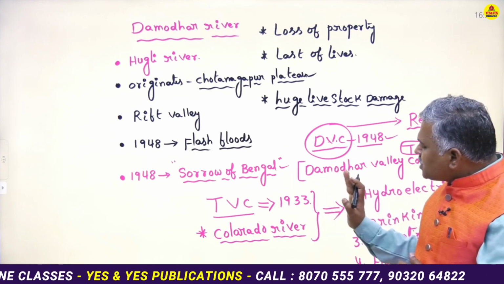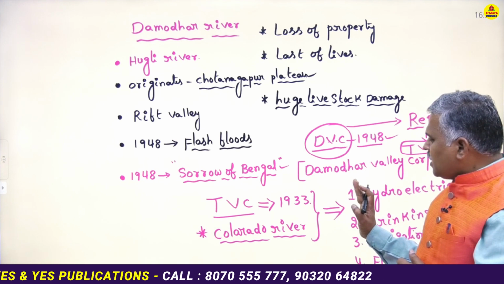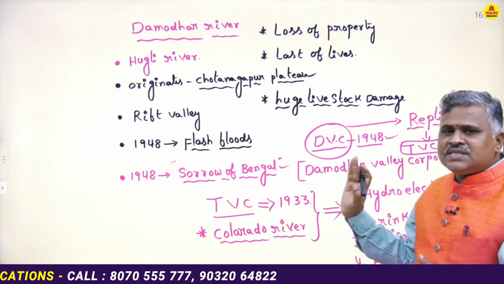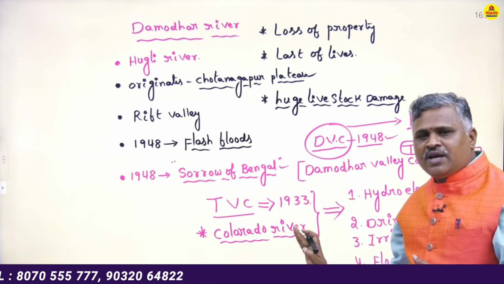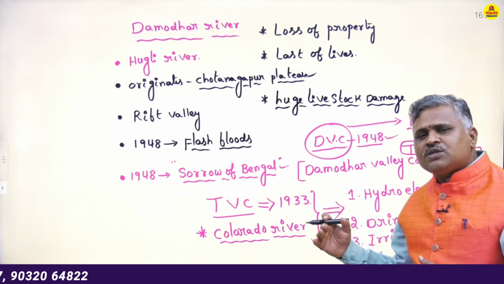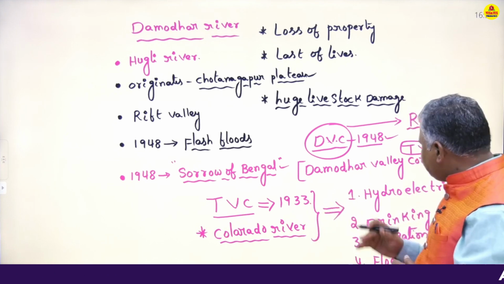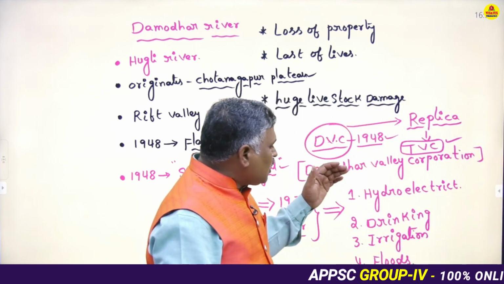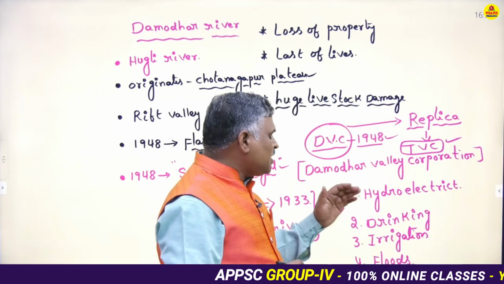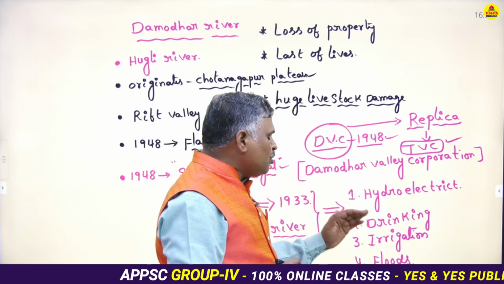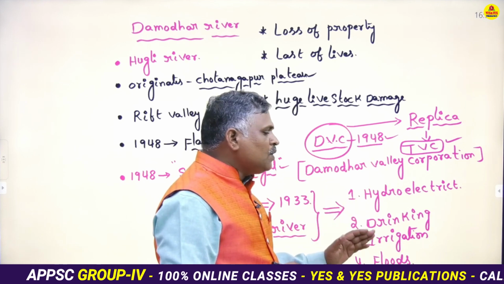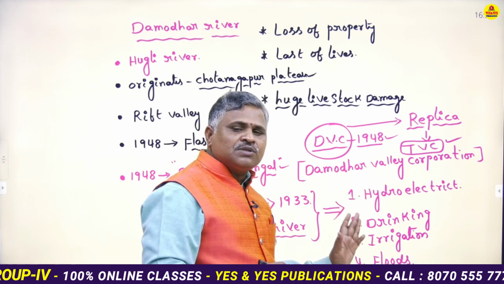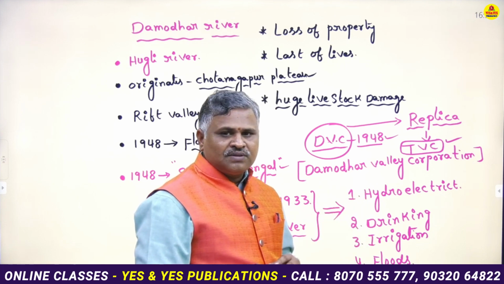Tennis Valley Corporation was set up in 1933, built across the Colorado River in the central plains of the United States of America. Sir, what are the main objectives of the Tennis Valley Corporation? They are to produce the ideal power, to provide the drinking water, to provide the irrigation water, to control the floods. These are the main objectives of Tennis Valley Corporation.